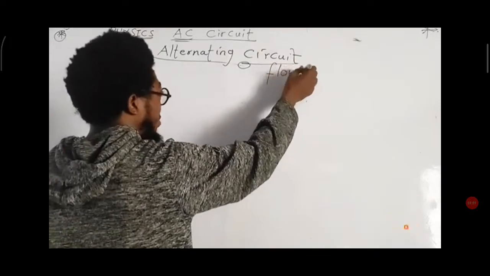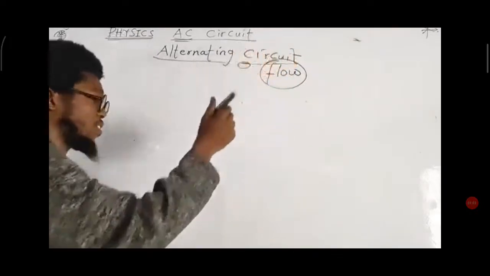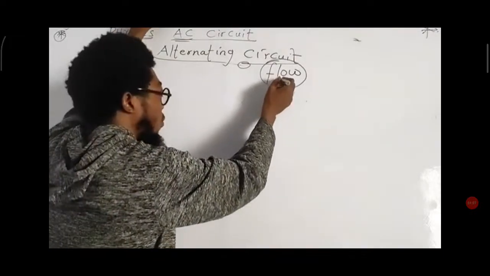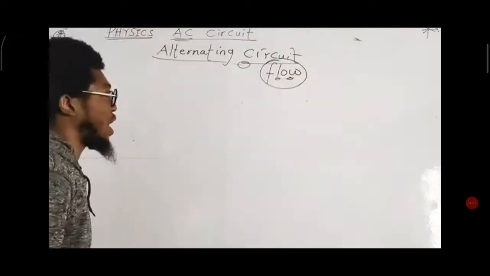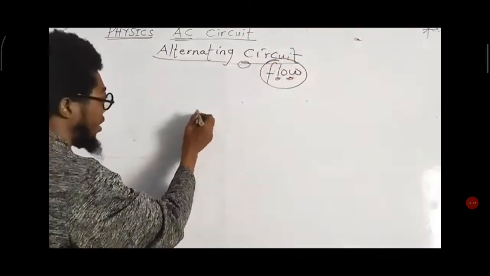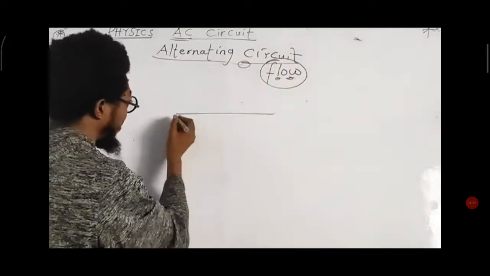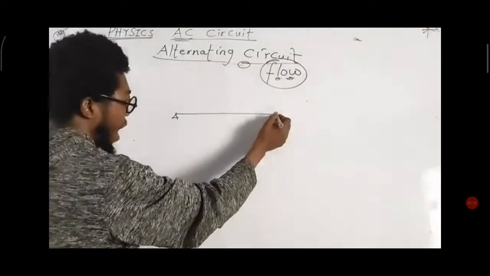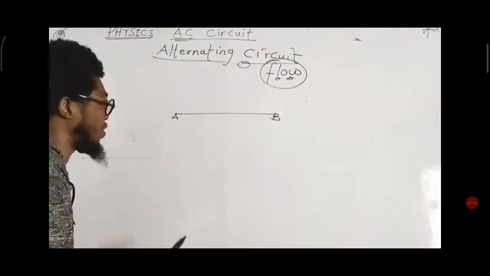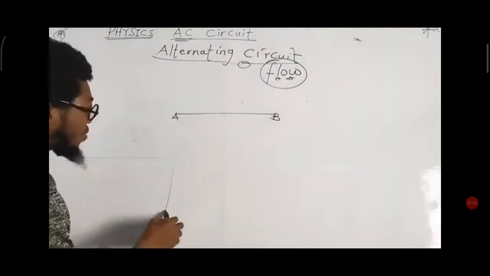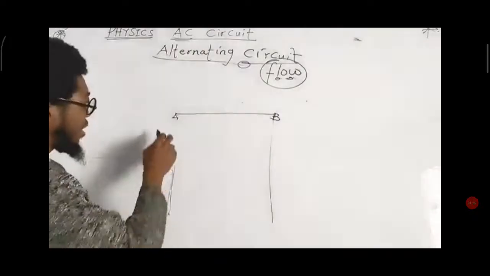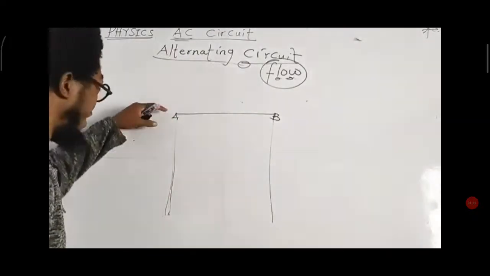If you don't really get the meaning of current, you can check the first video that we made on electricity. When we say something flows, like a fluid, like water can flow, if you look at one of these illustrations that we made earlier, imagine that we have a plane surface, a table with end A and end B. In electricity, we call the ends terminals. When the two of them have the same height, you remember there is a kind of energy associated with height. That energy is called potential energy.